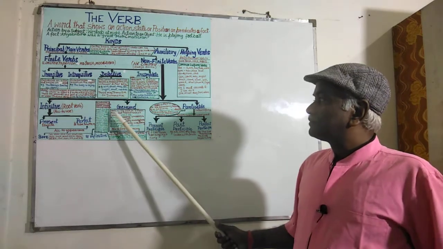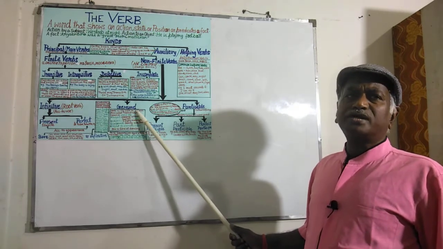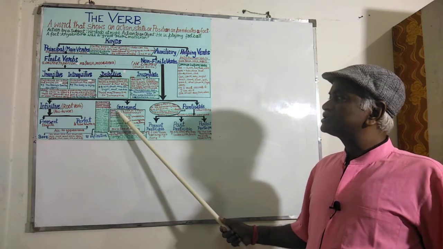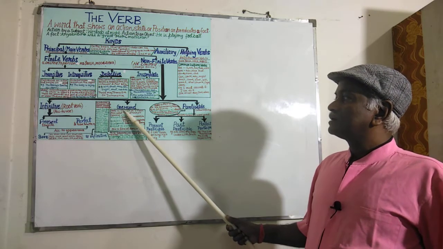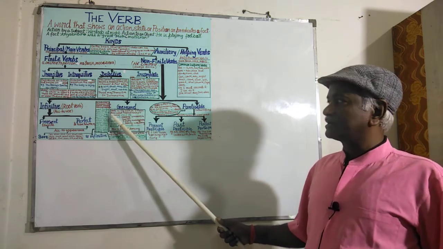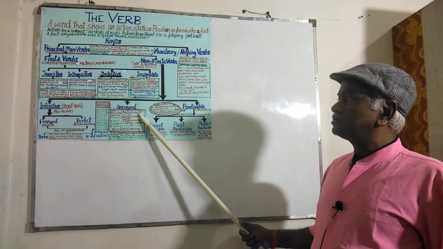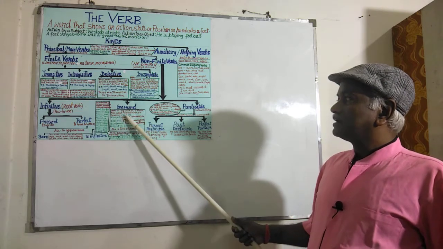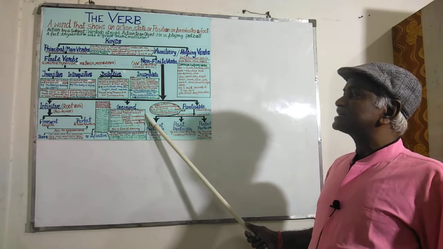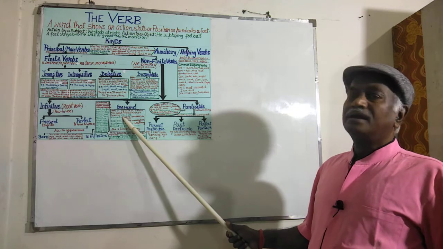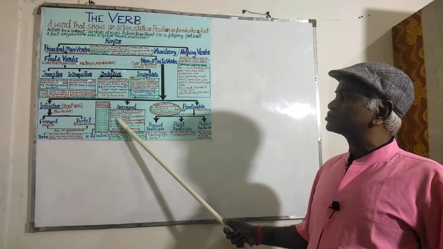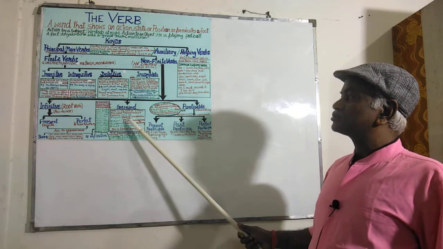Then gerund. What is a gerund? A verb in ing used as a noun is called a gerund. It is also called a verbal noun. It is used as subject: Sleeping is necessary to health. Here sleeping is verb plus ing, but it is being used as the subject of is, necessary to health.